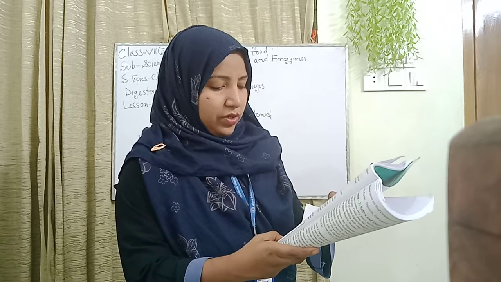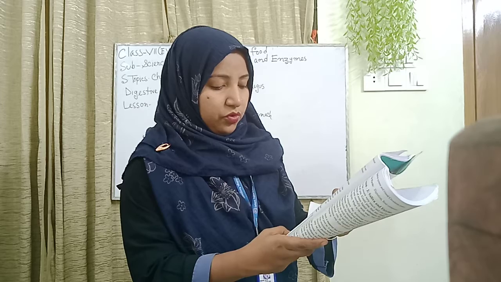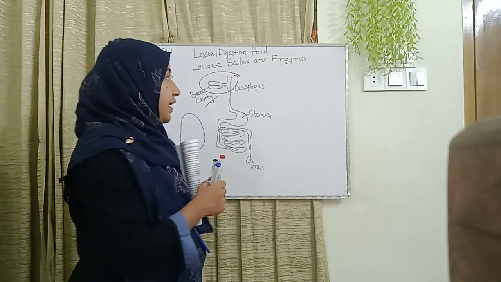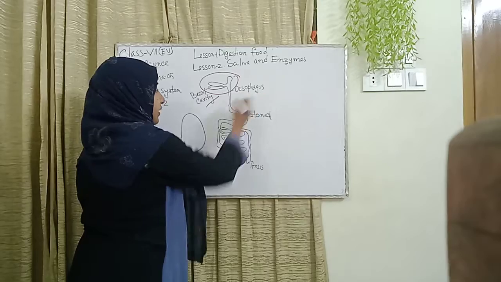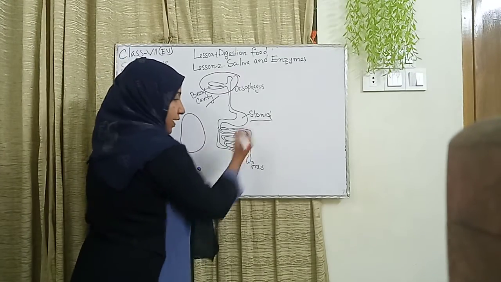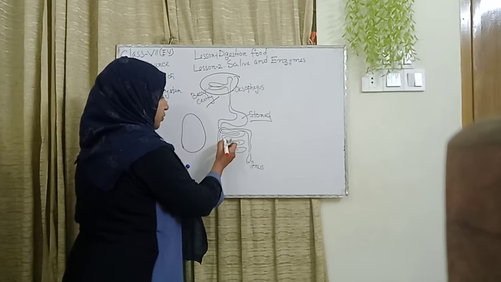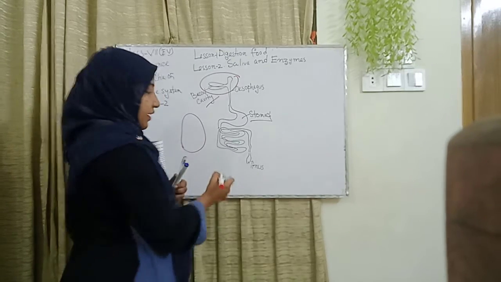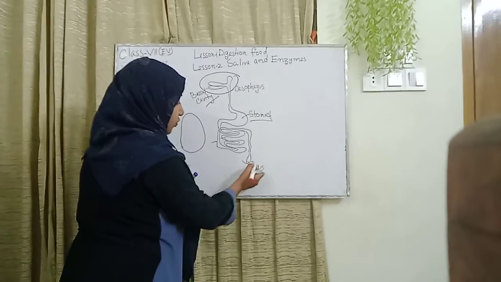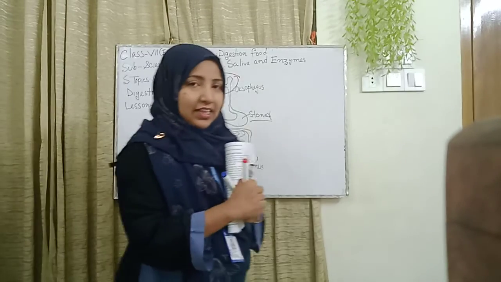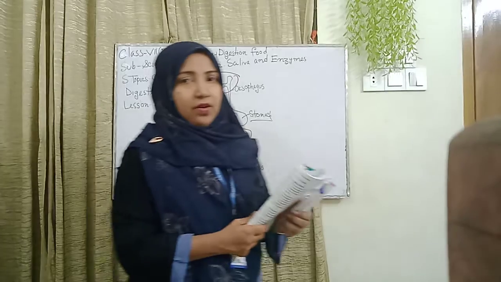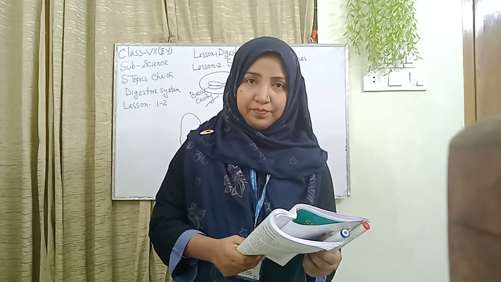Fifth, after swallowing, where does the food go? Observe how it moves. After swallowing, it goes to the esophagus, second is the stomach, third is the small intestine, then the large intestine, and finally it goes to the anus. Okay, I will just draw the digestive system.